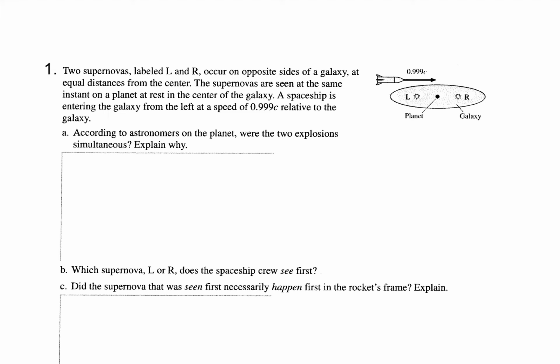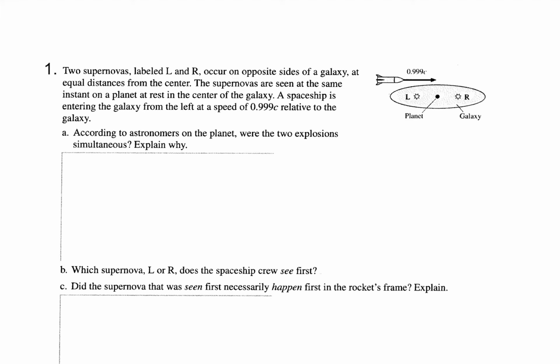Two supernovas labeled L and R occur on opposite sides of a galaxy at equal distances from the center. So here are the two supernovas, right? We're just calling them L and R. They were stars that just exploded, okay? The supernovas are seen at the same instant on a planet at rest in the center of the galaxy. So there's our planet, okay? Obviously, the planet is not at rest relative to some absolute reference frame because no such reference frame exists, okay?